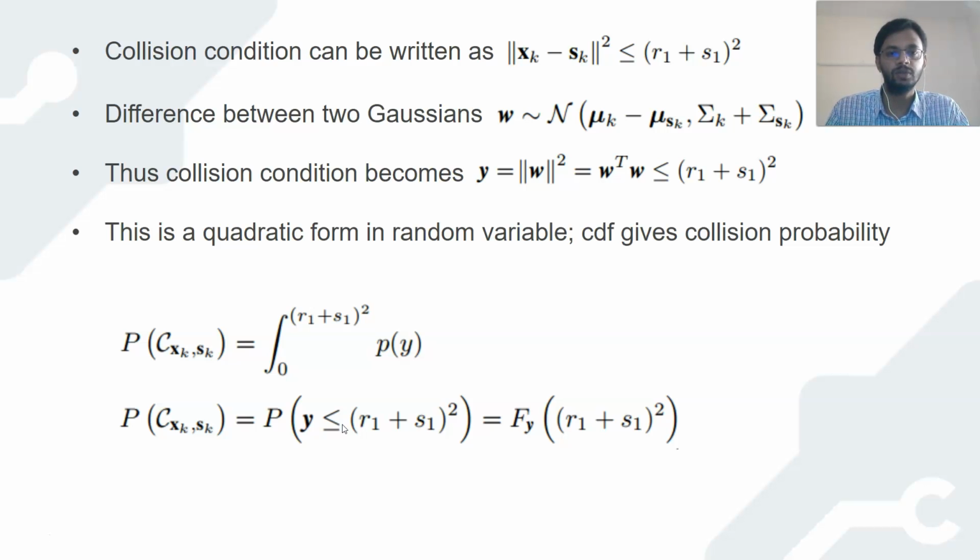Since both the robot location and the obstacle location are assumed to be Gaussian, the difference between them is also Gaussian, and therefore we get a random variable y, which is W transpose W. Note that W transpose W is a quadratic form in a random variable, and for a quadratic form in a random variable, there exists an exact expression for the cumulative distribution function. As can be seen below, the collision probability can be written as the cumulative distribution function of the random variable y, and therefore we get an exact expression.